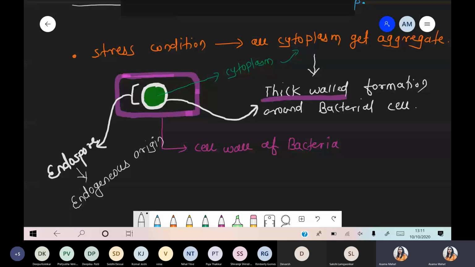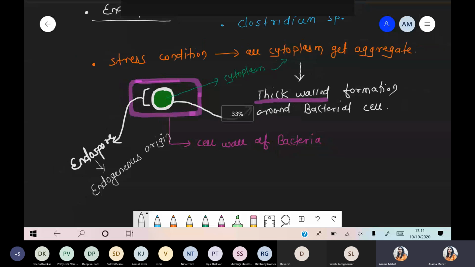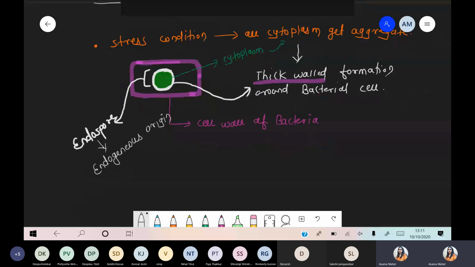Around that bacterial cytoplasmic material, a thick wall forms. And such thick wall structures are called the endospore. And what is the origin? Where are these located? Such an endospore is endogenous in origin because it is located inside the bacterial cell. Got it? Is this point clear, everyone? Yes or no?